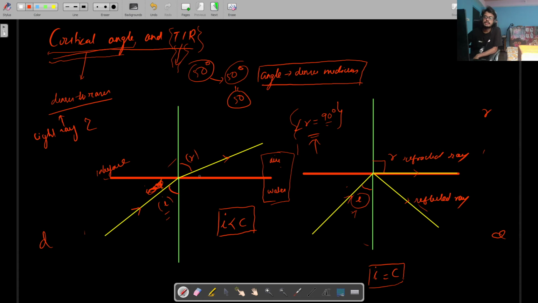Then it will follow the general law of refraction. It will come to an interface and refract away from or towards the normal. So here it's going away from the normal because it is coming from a denser to a rarer medium.